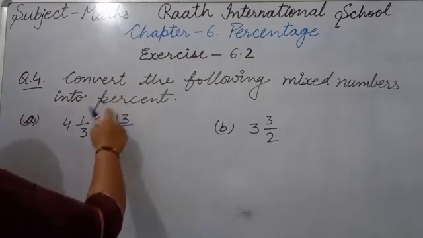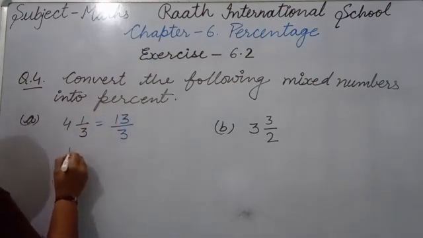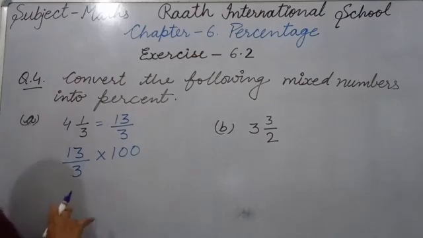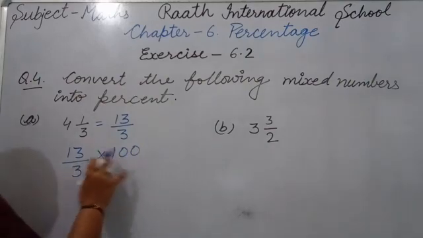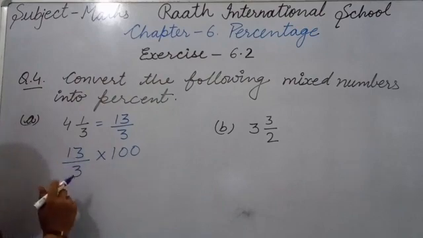You have to multiply the fraction by 100, then you can get your percentage. So 13 upon 3 multiply by 100. Now we will see that in 3 table we don't have 100 and in 3 table we don't have 13 also. So that means what will we do? We should multiply numerator by numerator and denominator by denominator. 13 multiply by 100, 1300.